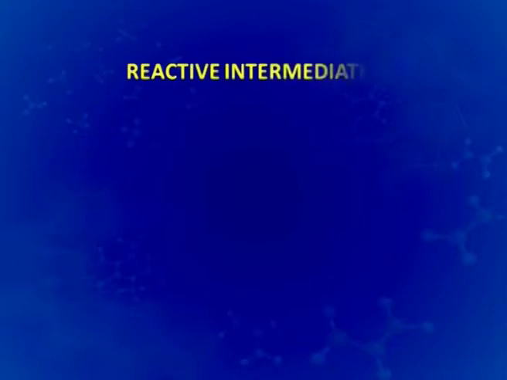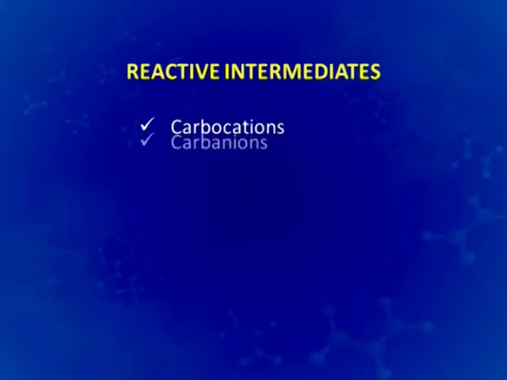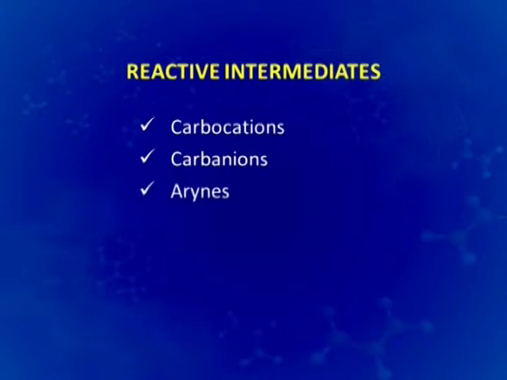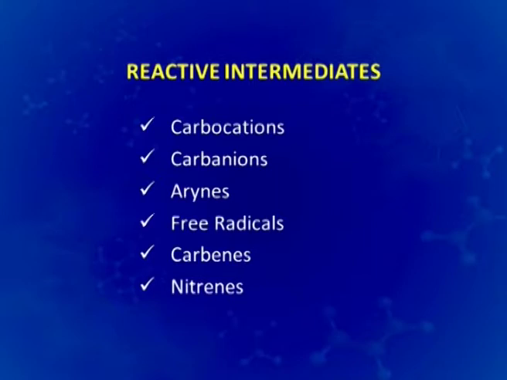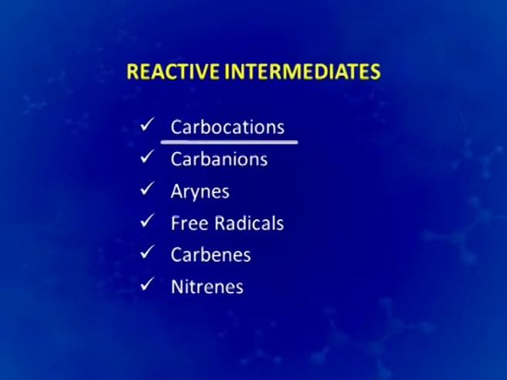There are some of the reactive intermediates we would deal with in the lecture: carbocations, carbanions, arynes, free radicals, carbenes and nitrenes. And these intermediates are very important, the reason being that they are highly reactive. As a result, immediately after the formation of these intermediates, we get the formation of products. We start with the first intermediate, carbocations.